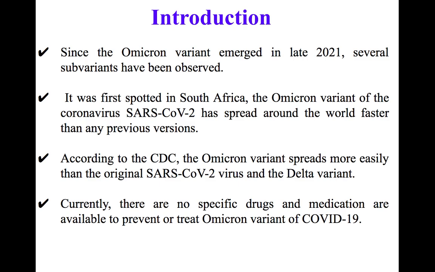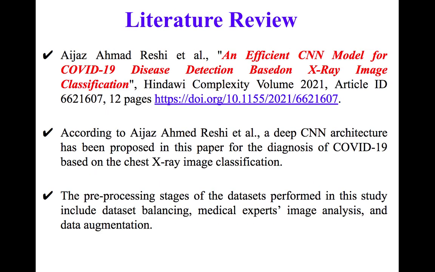According to the CDC, the Omicron variant spreads more easily than the original SARS-CoV-2, that is the COVID-19 virus, and the Delta variant. Currently, there are no specific drugs or medication available to prevent or treat the Omicron variant of COVID-19.